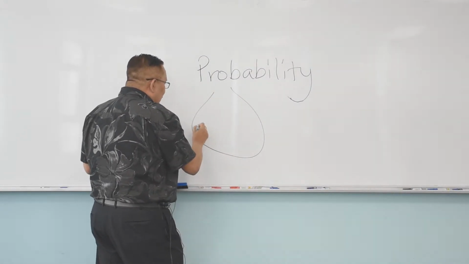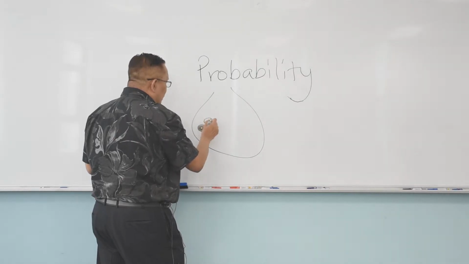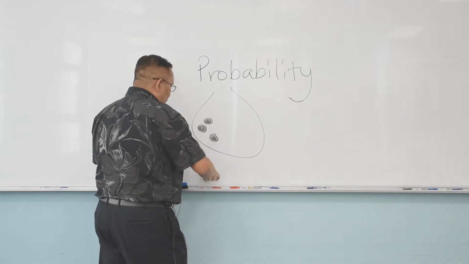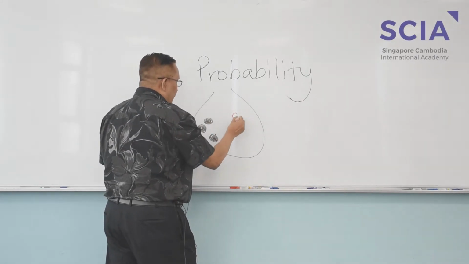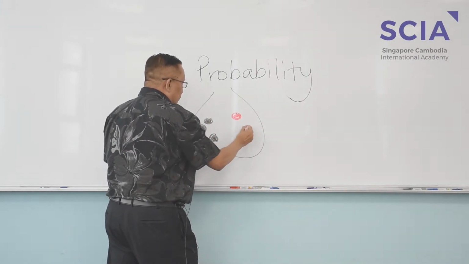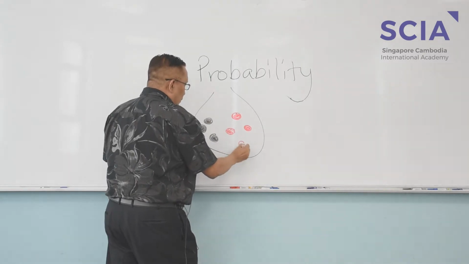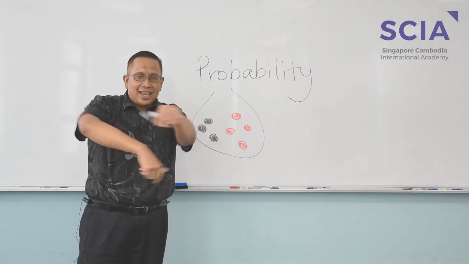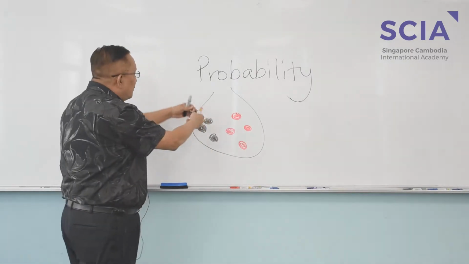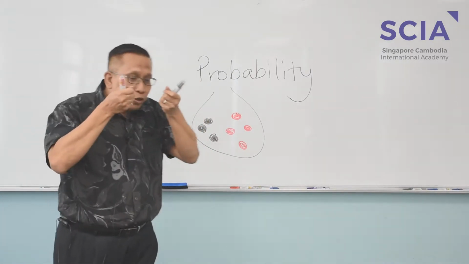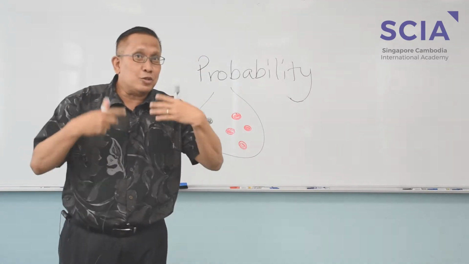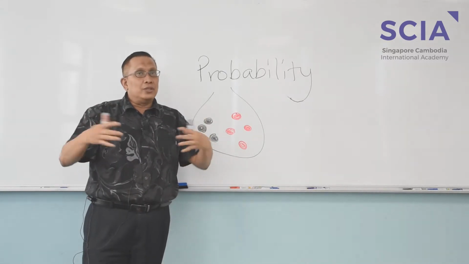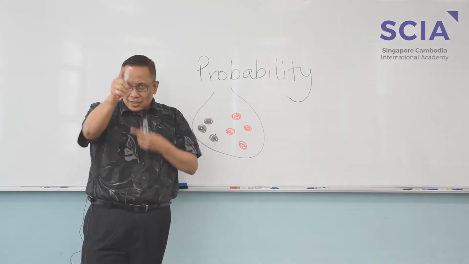Take a bag, and you have black marbles, let's say 3 black marbles, and 4 red. Put them together in a box or in a bag, and then you ruffle them and you don't look. The minute you look and take, that's not counted. It has to be random. Now remember, the key word in probability is random, unbiased. That's the key word.